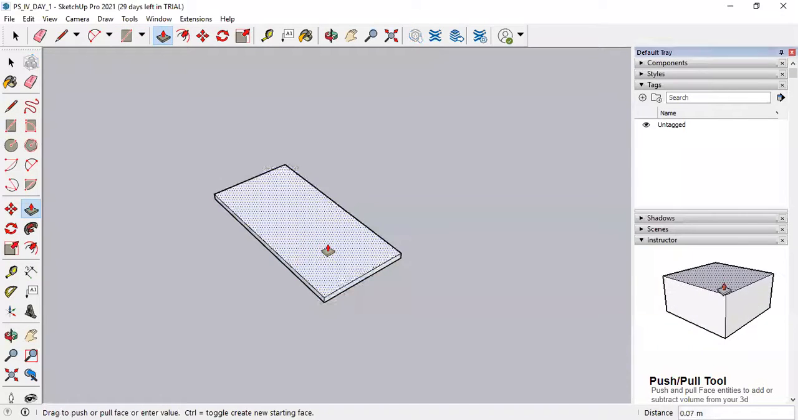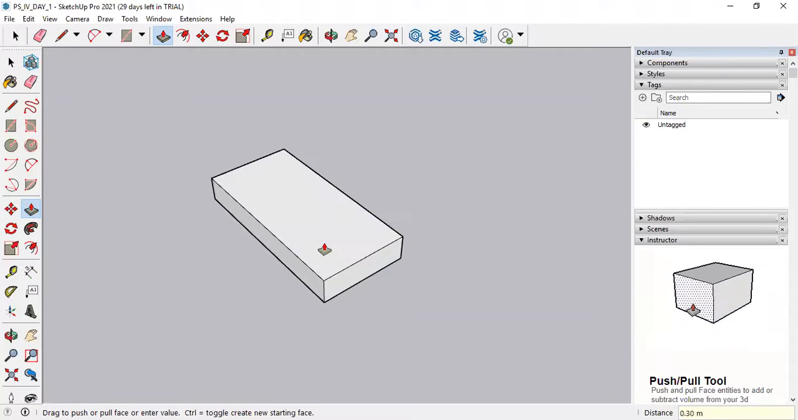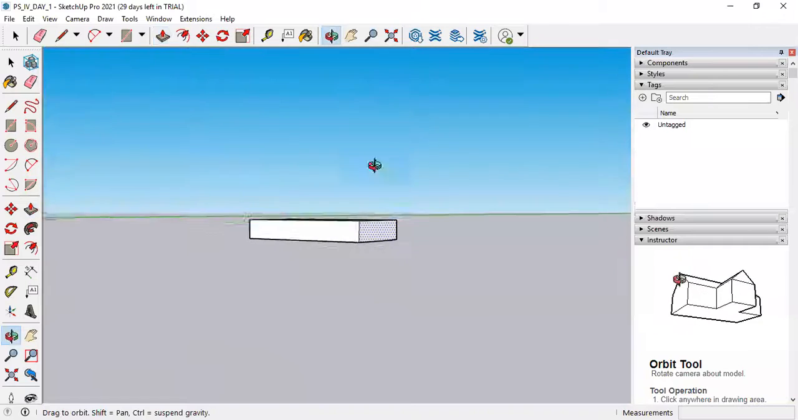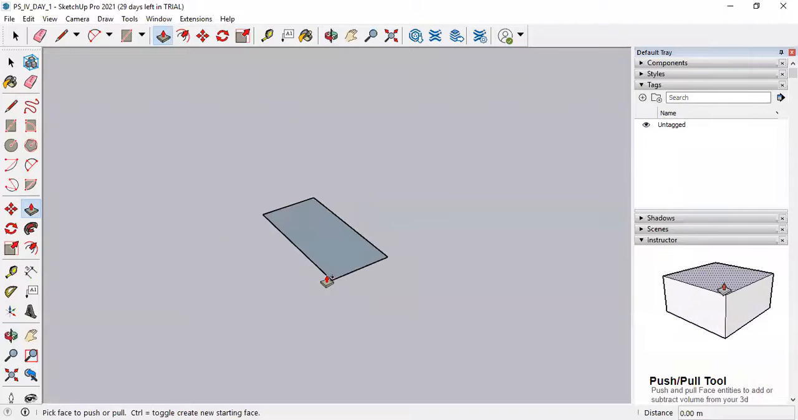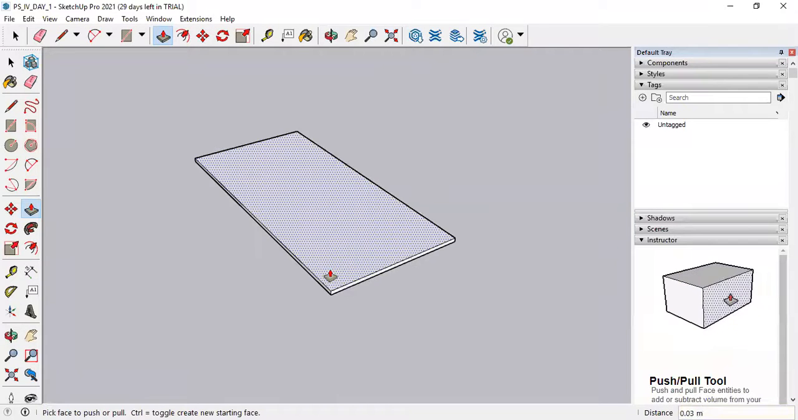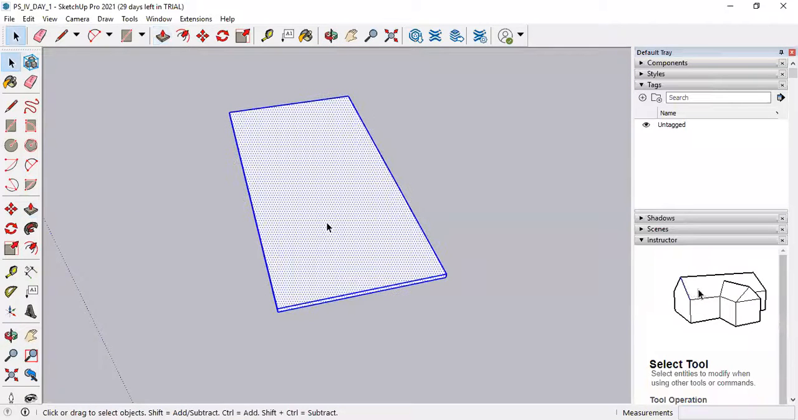Now the thickness of my door panel is 3 centimeter. How much is the 3 centimeter in meters? Tell me. 0.3? 0.3 will become 30 centimeter. So it is 0.03. Yeah. Now this is my door panel. Now do one thing. Triple click on this.